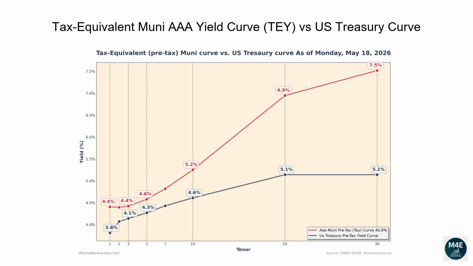Observing the current graph, we can see that currently all the Muni tax-equivalent yields, based off a 40.8% tax rate, are above Treasury yields. When this scenario happens, it may be less convenient for investors to buy US Treasury bonds. For example, if you wanted to buy a 30-year bond, a AAA Muni bond would yield 7.5% compared to a lower yield of 5.1% from a Treasury bond.